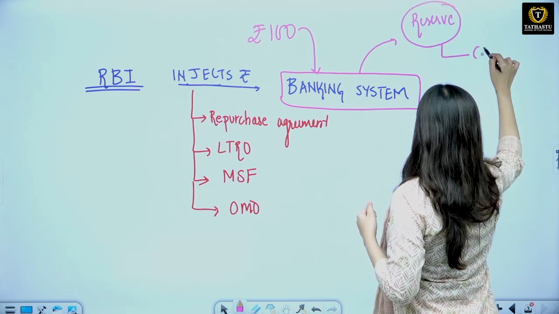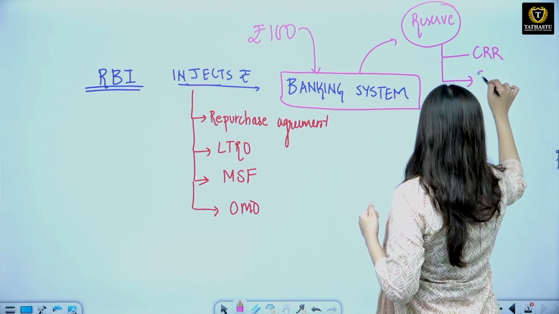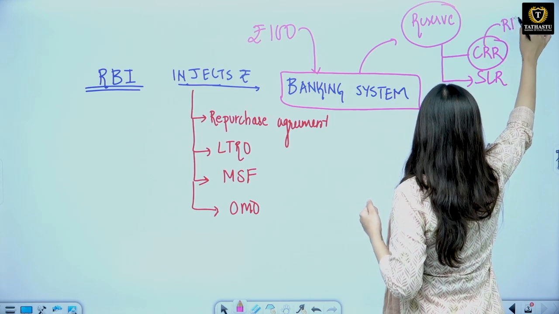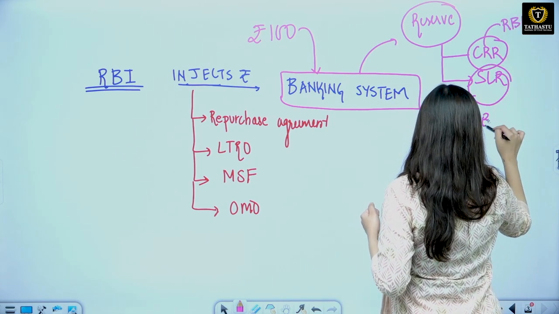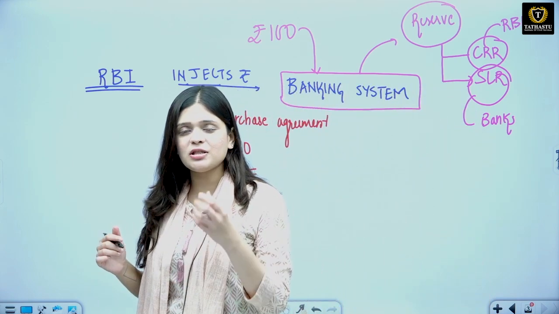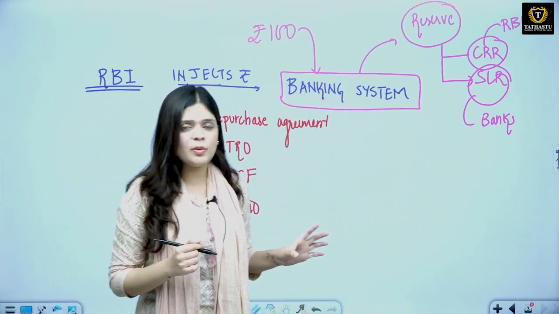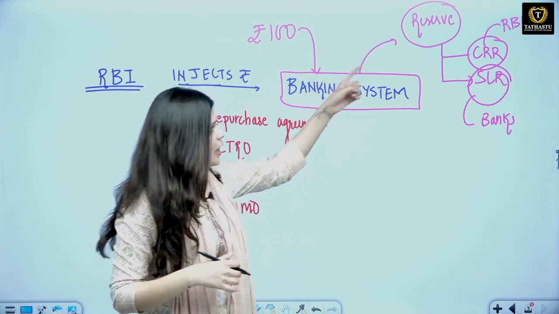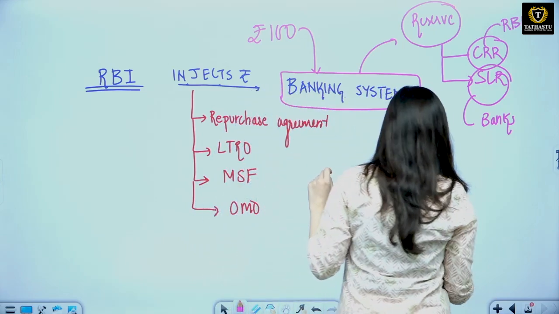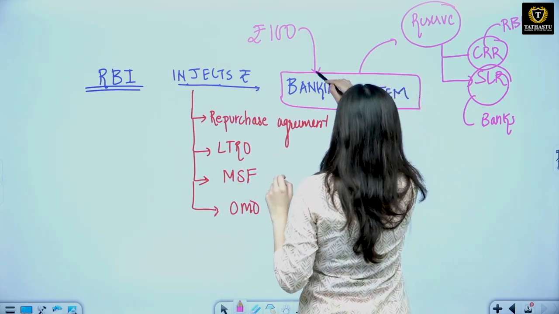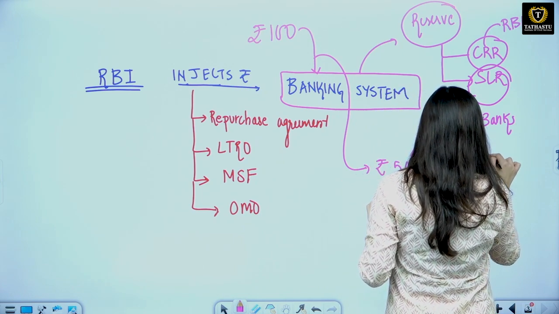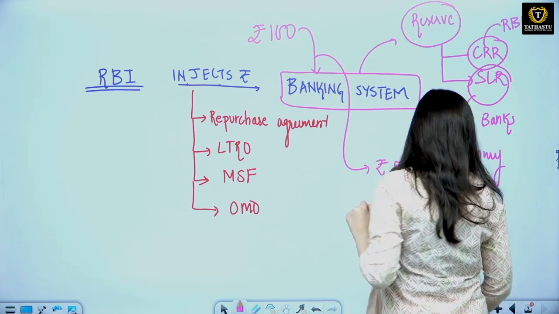Reserve in the form of CRR, cash reserve ratio, and statutory liquidity ratio, SLR. CRR is kept with RBI, SLR is kept with basically the banks themselves. Banks earn interest on SLR. How do they earn interest? Because they've invested some of the money in government securities to maintain the SLR, so they get the interest on it. And obviously on CRR, RBI does not give them any interest. Now we will learn how this 100 rupees will be creating 500 rupees in the economy. So let us learn about that.